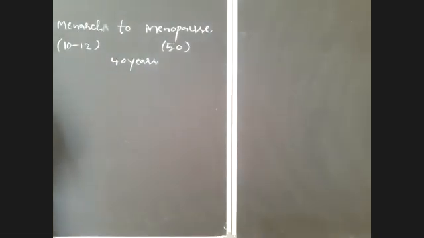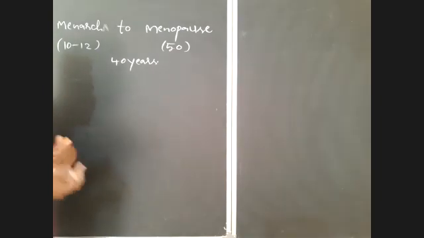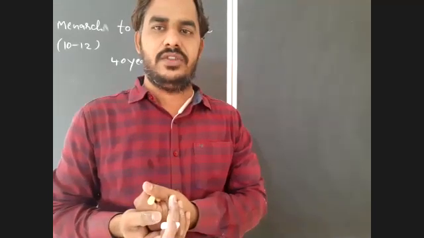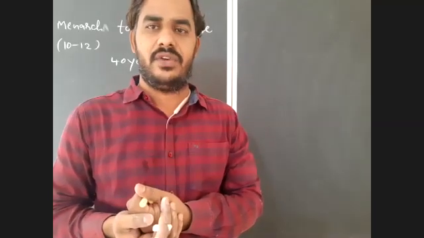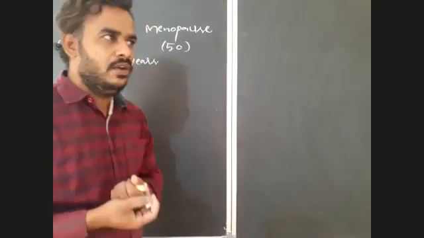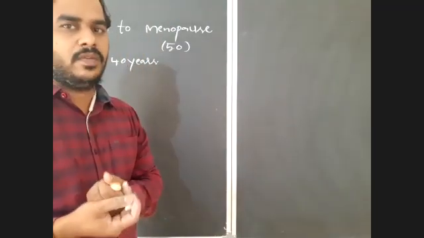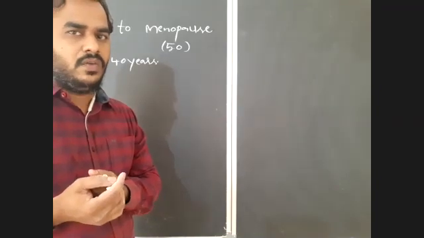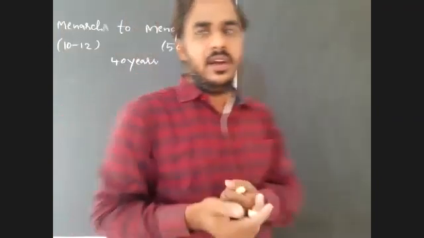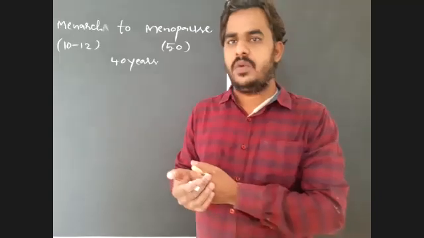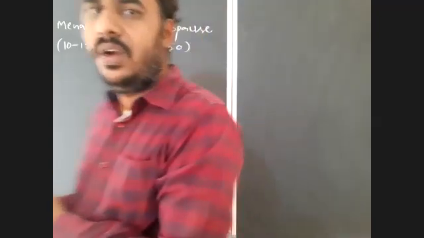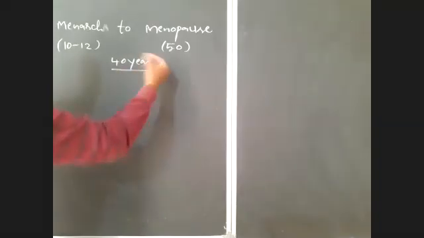Actually, I gave you the formation of ovarian follicles in each ovary, which will modify into primary follicle, secondary follicle, tertiary follicle, and finally Graafian follicle. To produce a single ovum, one Graafian follicle is required. Whenever a follicle grows in size and modifies into a mature follicle or Graafian follicle, only then is there a chance for the release of the ovum. That also you have to remember.